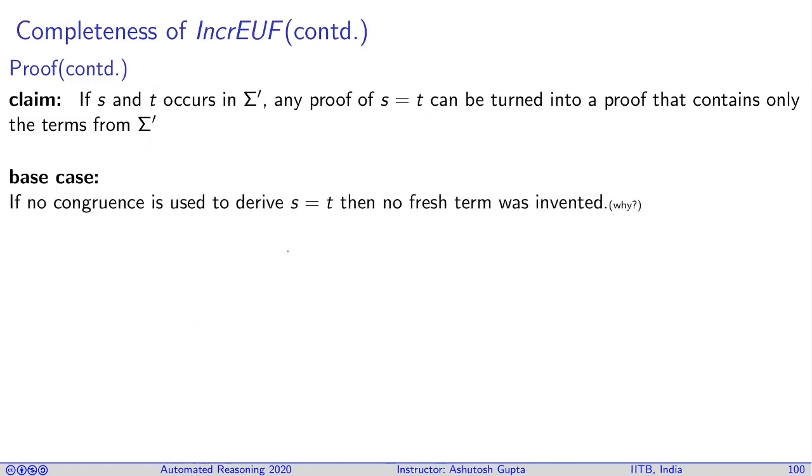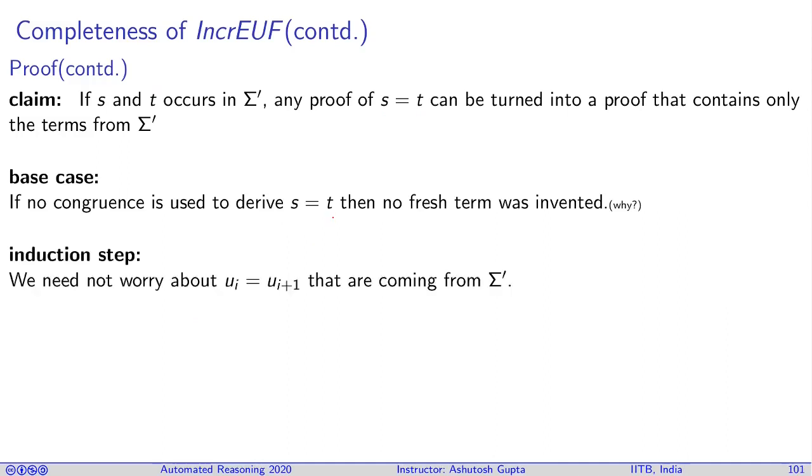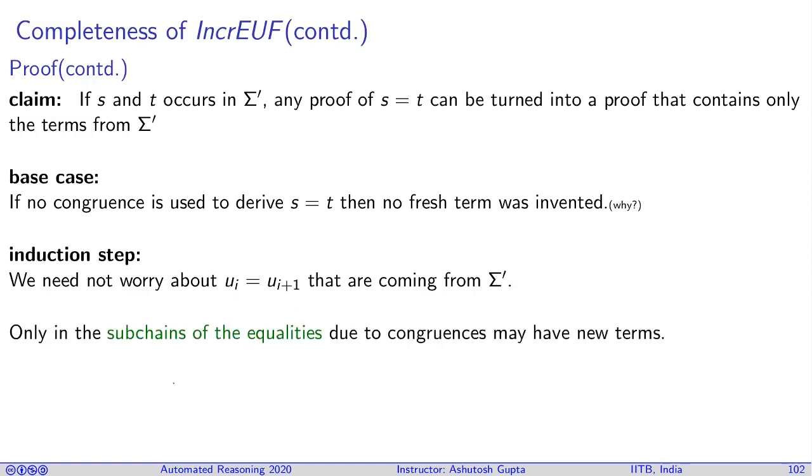So base case: no congruence is used in the derivation of S equals T. Only transitivity is used, and transitivity does not invent any new term. Therefore, there is no way a new term can be invented and irrelevant terms appear in the proof. For the induction step, we need not worry about Ui and Ui plus 1 that come from sigma prime. We only need to worry if they are coming from congruence. Only the sub-chain of equalities due to the congruences may have new terms.